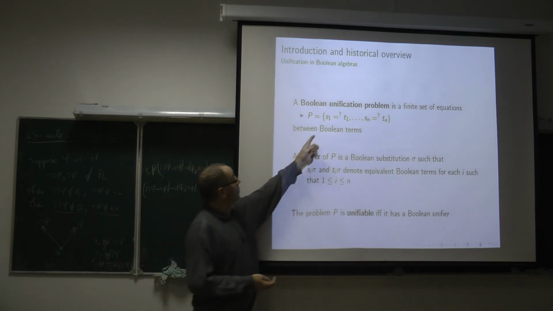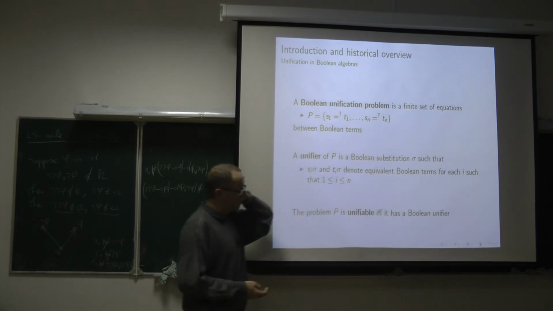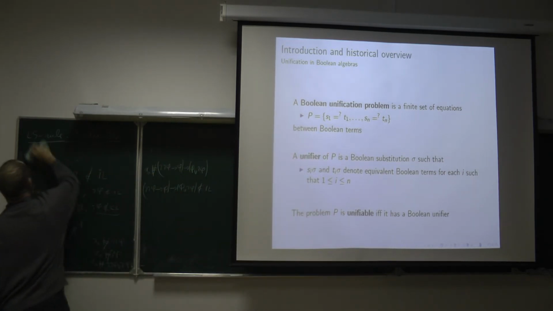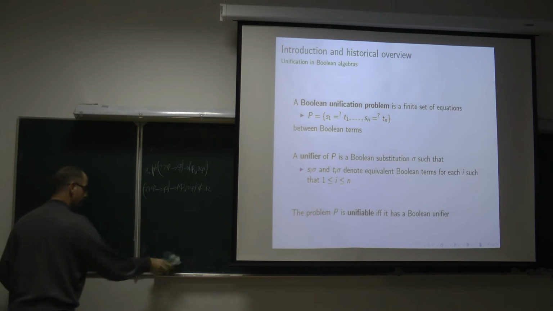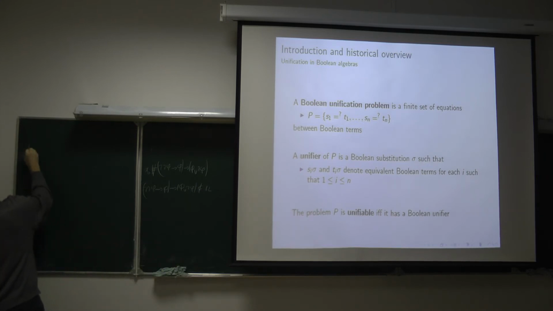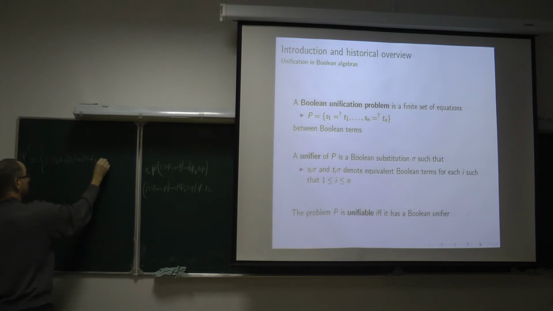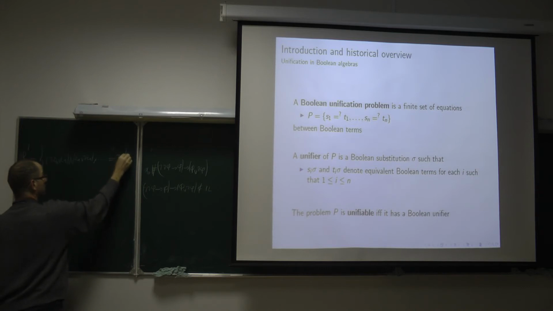Here, of course, we can consider not this unification problem P, but we can associate to it a problem P prime, which consists of exactly one equation of the form (not S1 or T1) and (S1 or not T1) and etc., for all n, equals true.